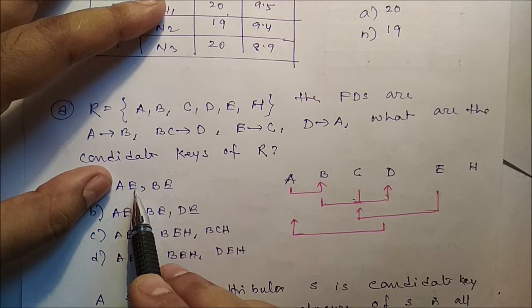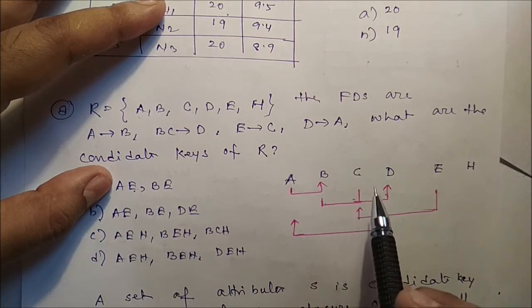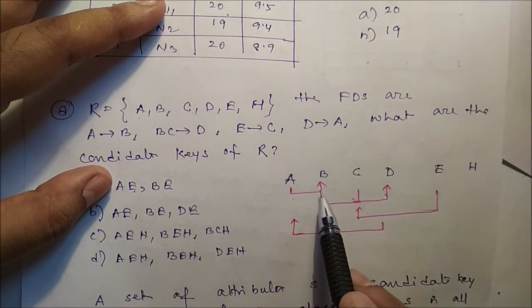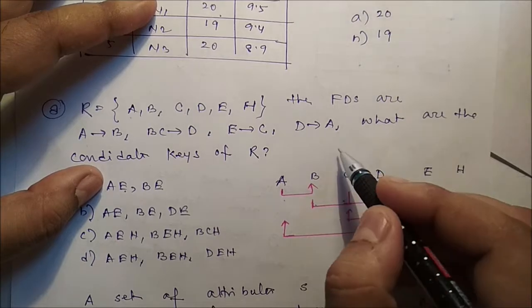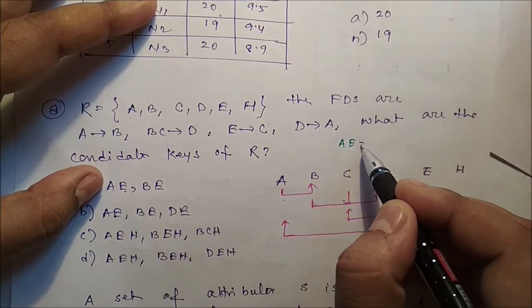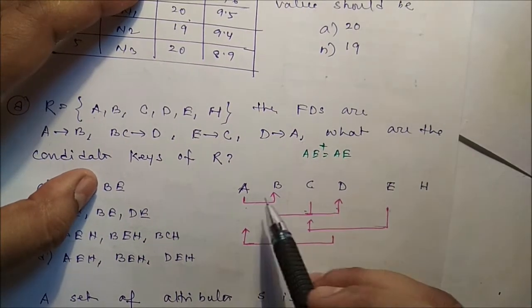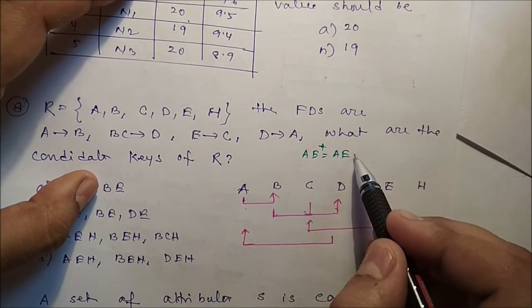So, AE. Using AE, what can we identify? Using A and E, we can identify B and C. In short, if it is AE plus, that means you can identify only AE. And if you identify A, definitely you can identify B also.